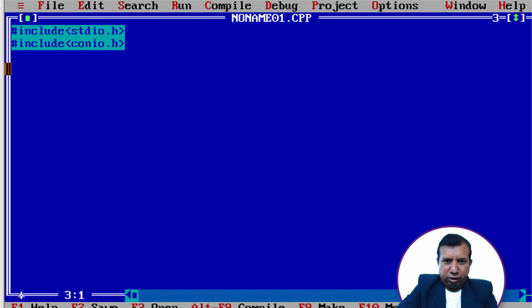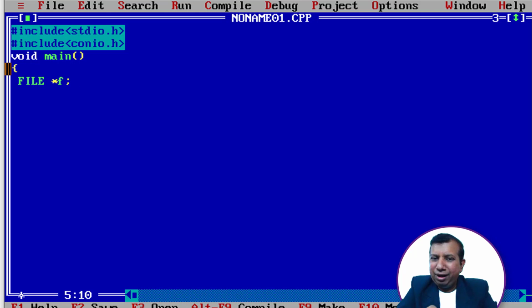Let us start the program. The first thing we have to do is create a file pointer. Here, FILE, all letters capital, star fp. Let us say f only. So f stands for file, and star f will indicate a file pointer. Here f can store an address because it is a pointer variable.